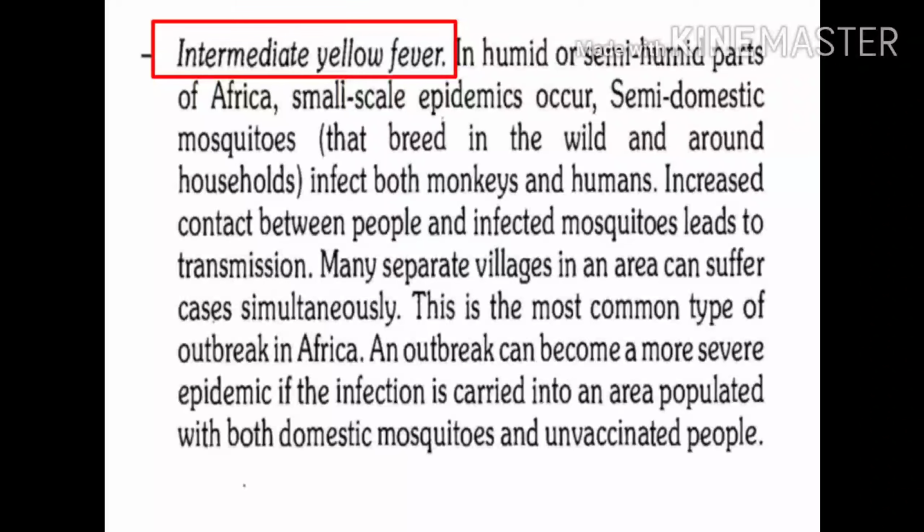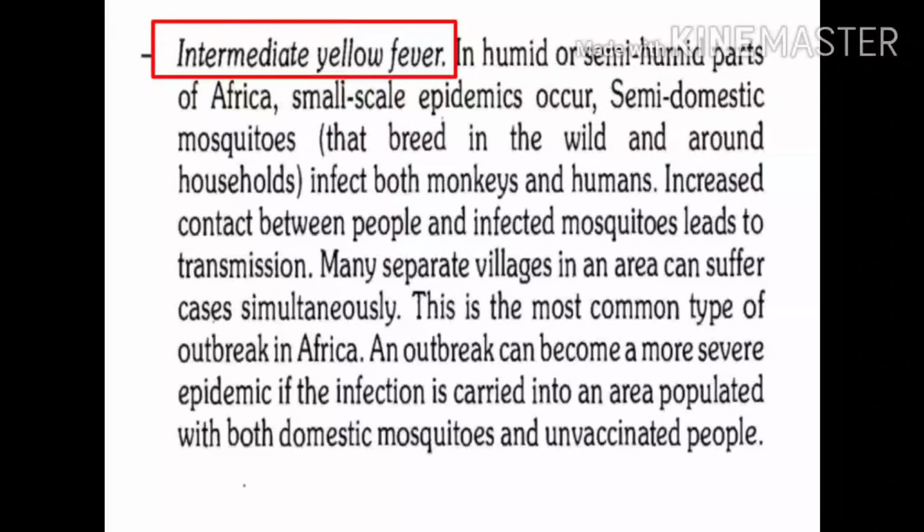What is the important factor responsible for transmission of yellow fever in the intermediate cycle? Increased contact between people and infected mosquitoes is the most important factor.